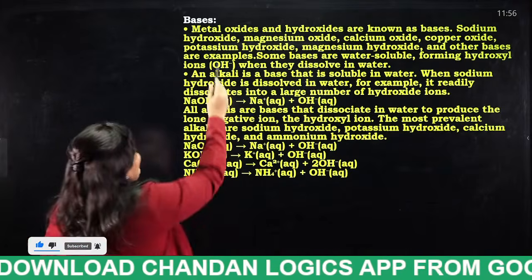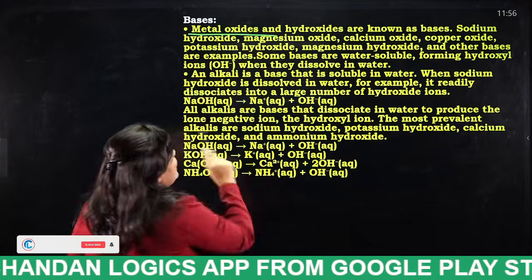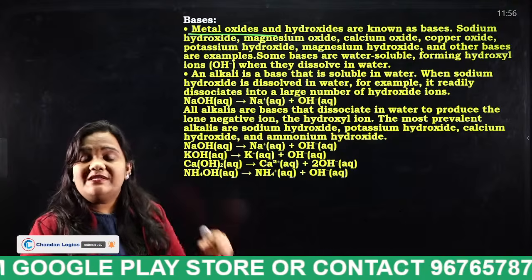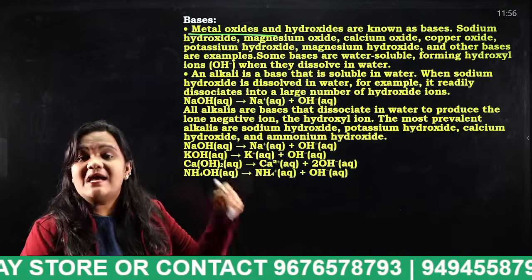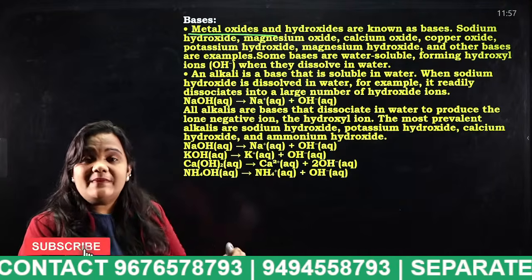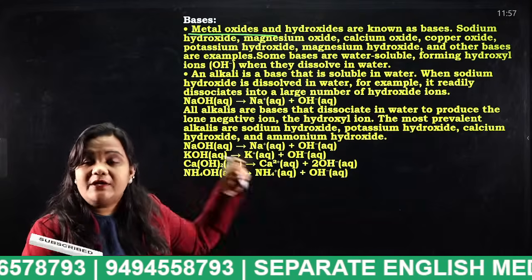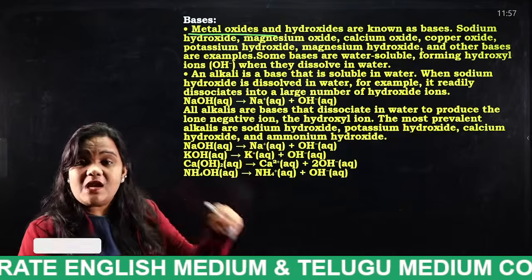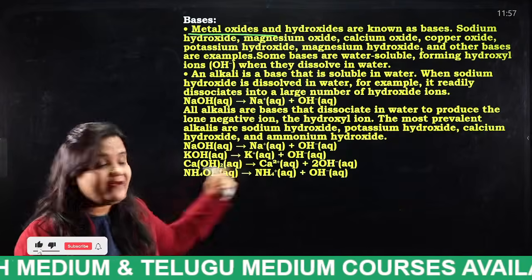Metal oxides and hydroxides are also known as bases. These bases release hydroxide ions. Metal oxides and hydroxides are considered bases or alkalis. Bases are also known as alkali, students, very important.